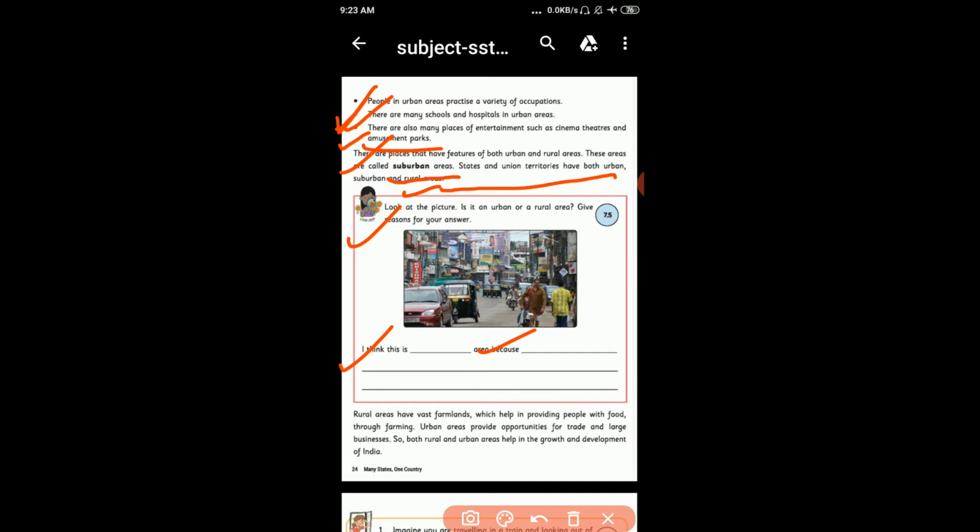But according to me it is urban area because an urban area has a higher population than a rural area and houses and buildings are built closer together and are often higher, taller than those in rural areas. And we saw in the pictures also.